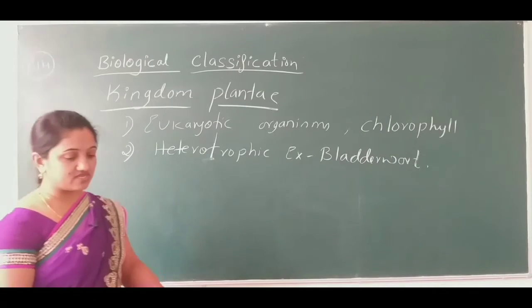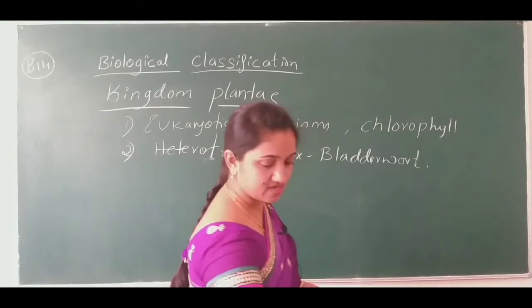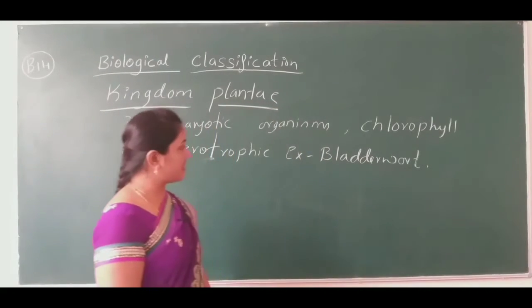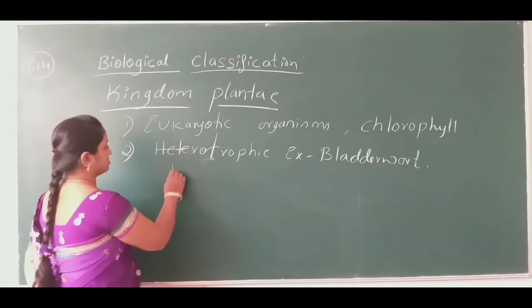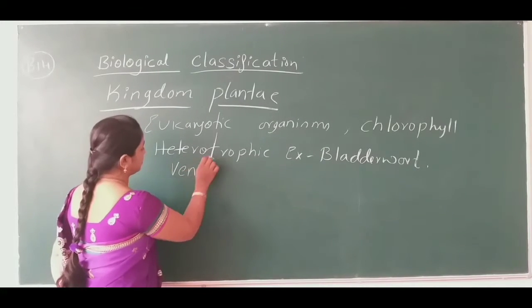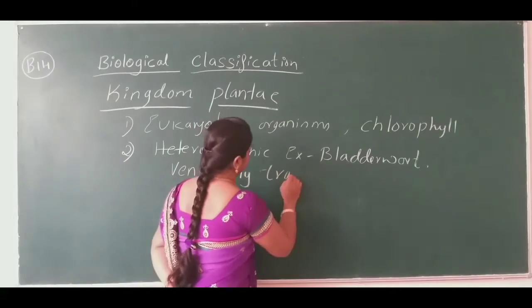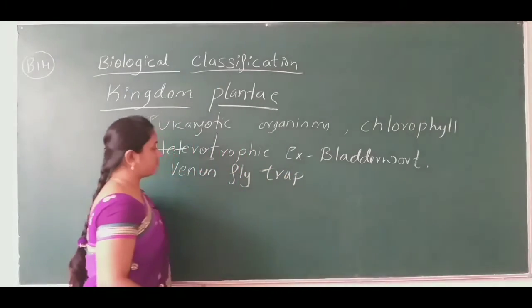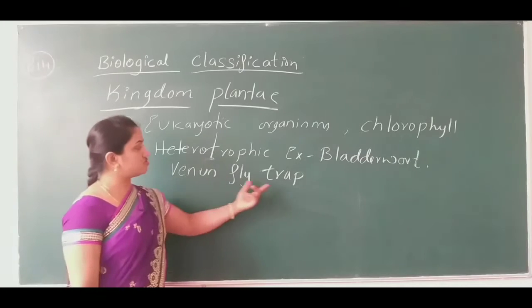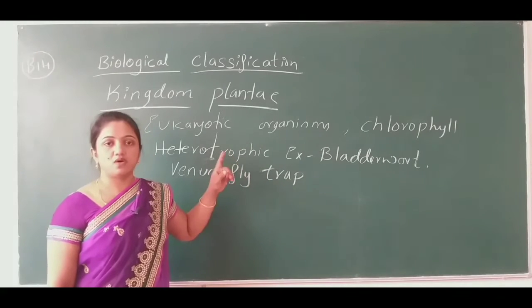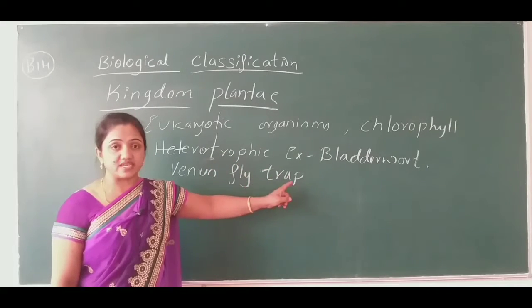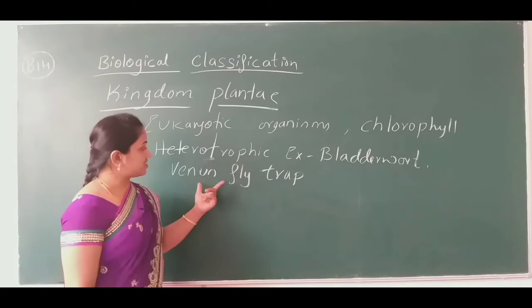One more plant I would like to mention here is the Venus flytrap. This is also a plant which traps animals or insects.